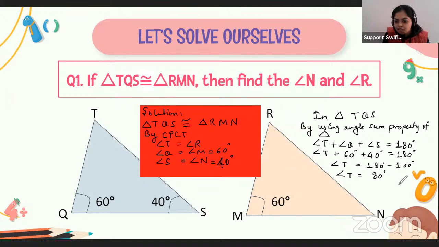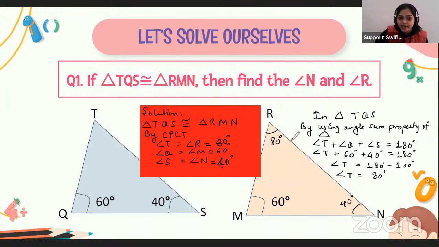So if angle T is equal to 80 degree, what will be the value of angle R? Angle R will also be equal to 80 degree. So what are our answers? The value of angle N is equal to 40 degree, and the value of angle R is equal to 80 degree. So in this way we can solve the question.